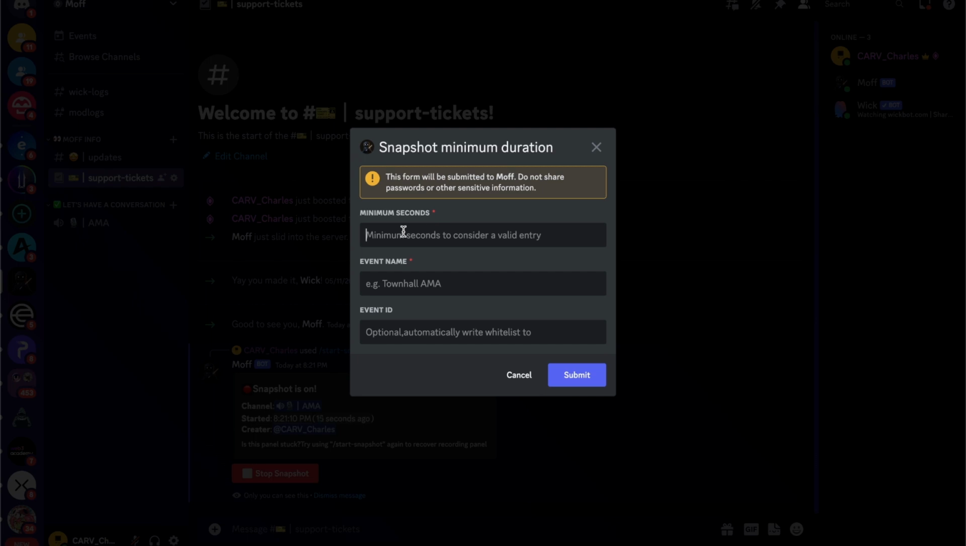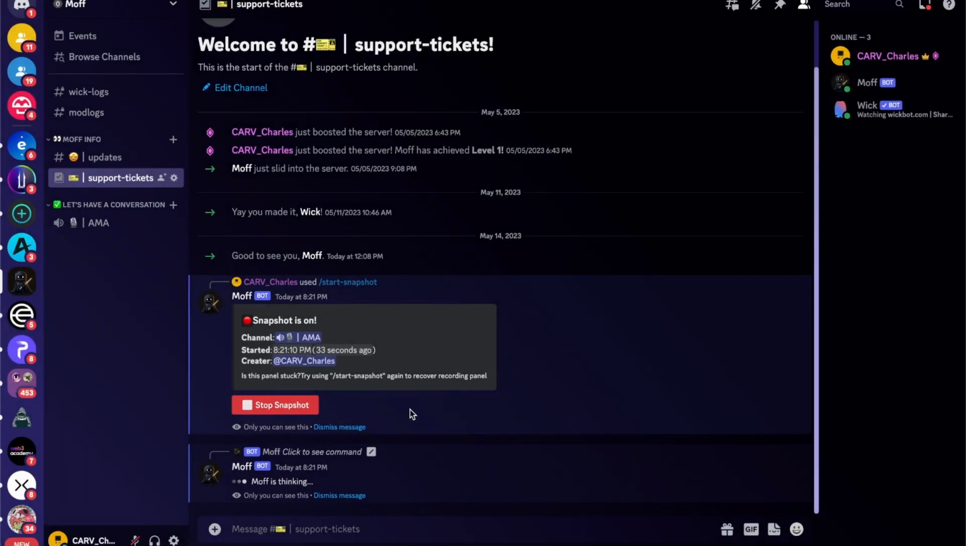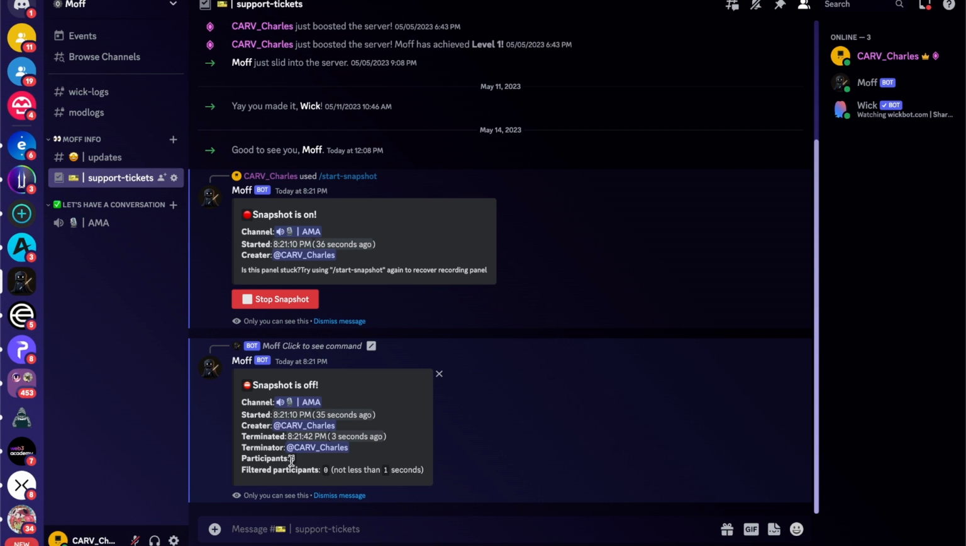You can also register the event's name for your future reference, and you can type the event ID if you like. Once you select it, you will be able to see the snapshot. You will see the participants list and how many people are attending. In this case, it's a server where nobody is attending yet, but it will give you the list of Discord handles so you can see who attends this event.